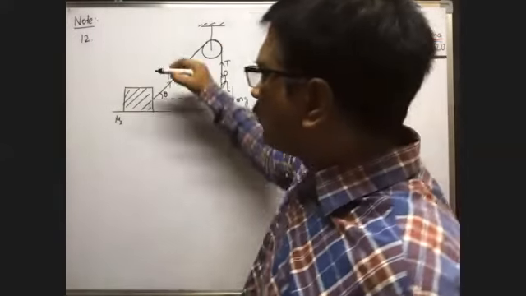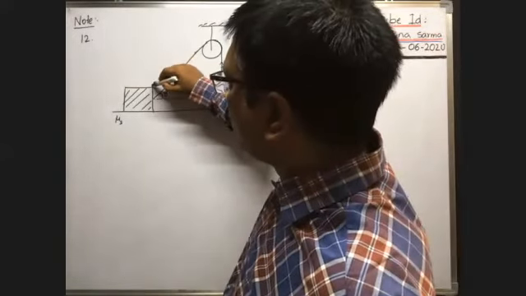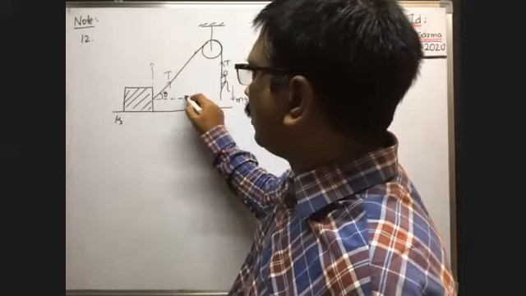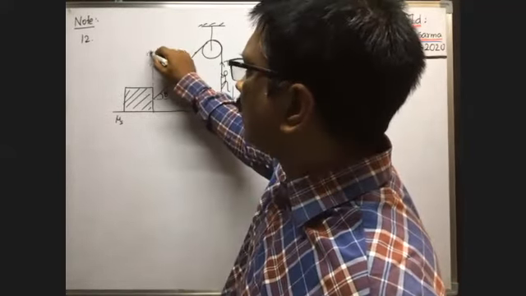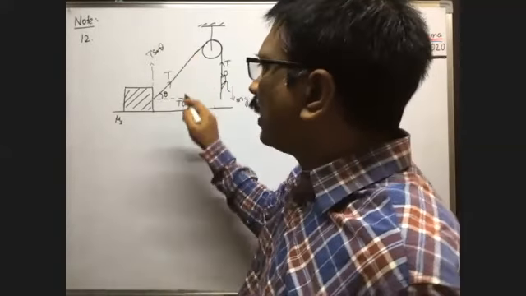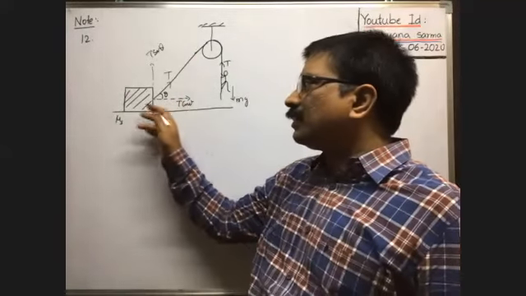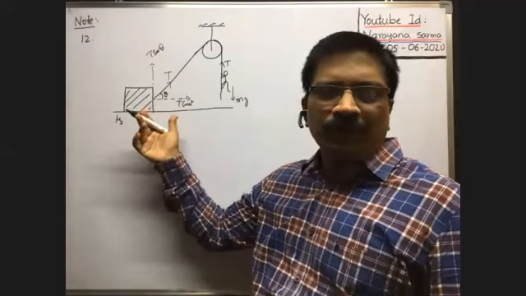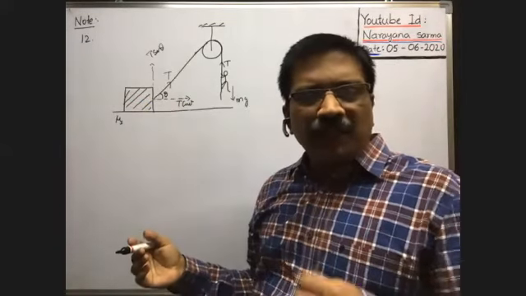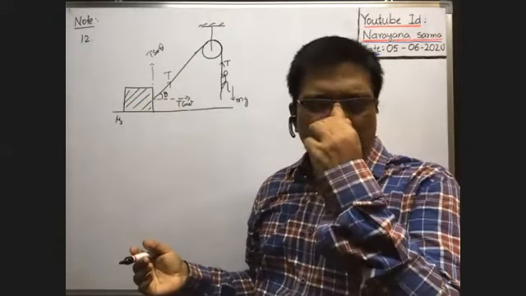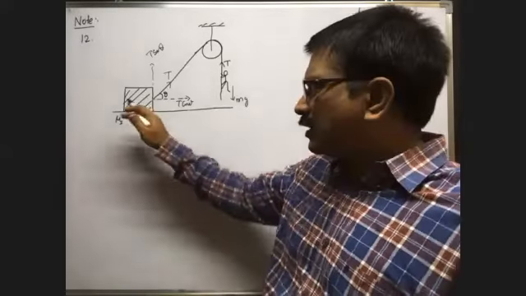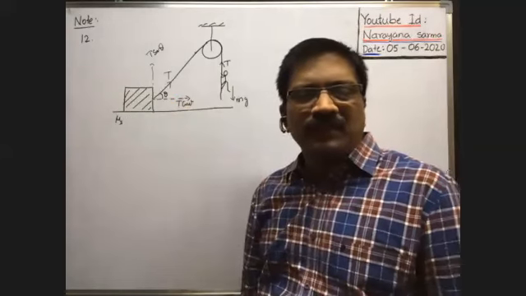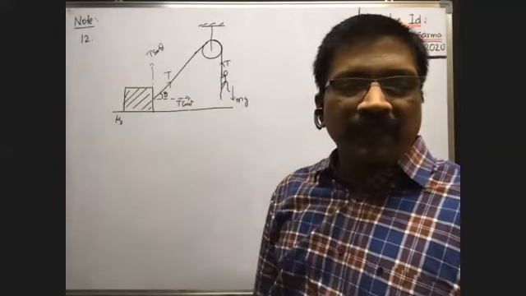Now we resolve the tension into two rectangular components. One component in this direction is T cos theta, another component is T sin theta. Because of the tension component T cos theta, the block could move now, but it is not moving. The block is not ready to slide, does not even tend to slide. What does the monkey have to do, at least to start sliding?